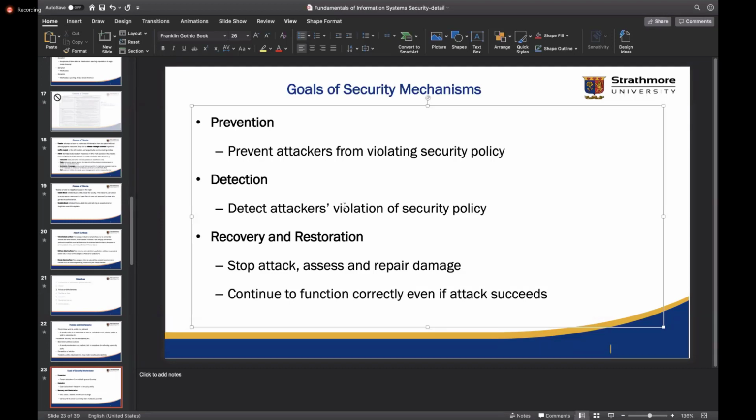I come to the view that almost always it's better to first prevent before going for the others. So I think for every system you prevent first.